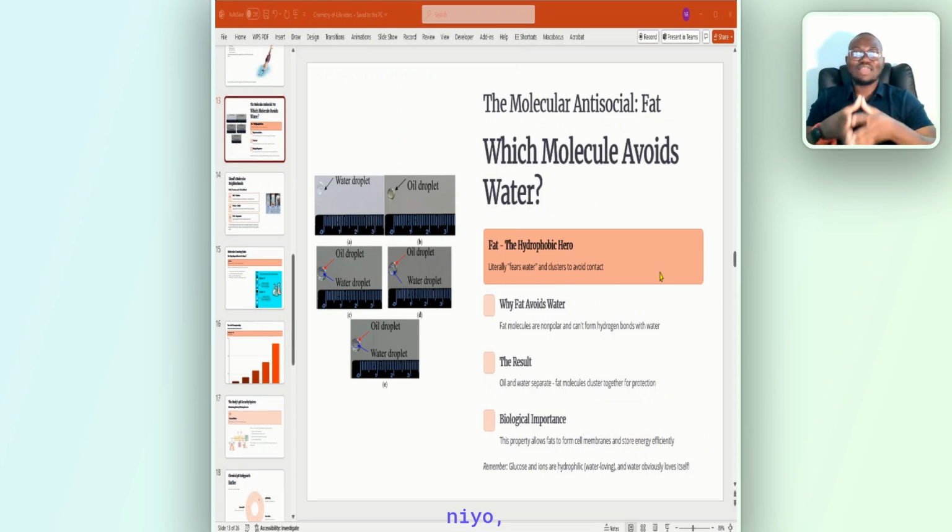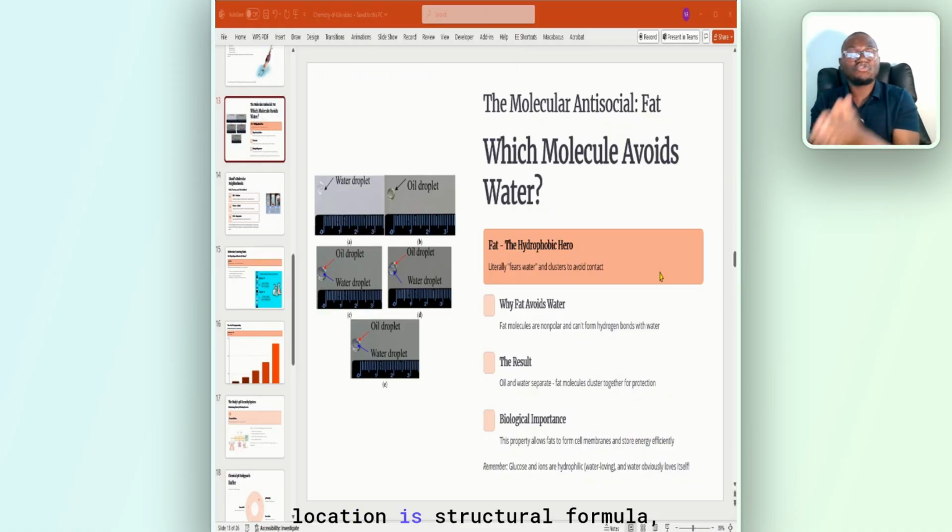Also, I need you to understand that molecules are chemical particles composed of two or more atoms united by a what? A chemical bond. And compounds are molecules composed of two or more different elements. Now, we have something we call molecular formula and structural formula. What is the difference? Molecular formula identifies the constituent elements and how many of each atom are present. While structural formula identifies location. So location is structural formula, but molecular formula is the constituents.